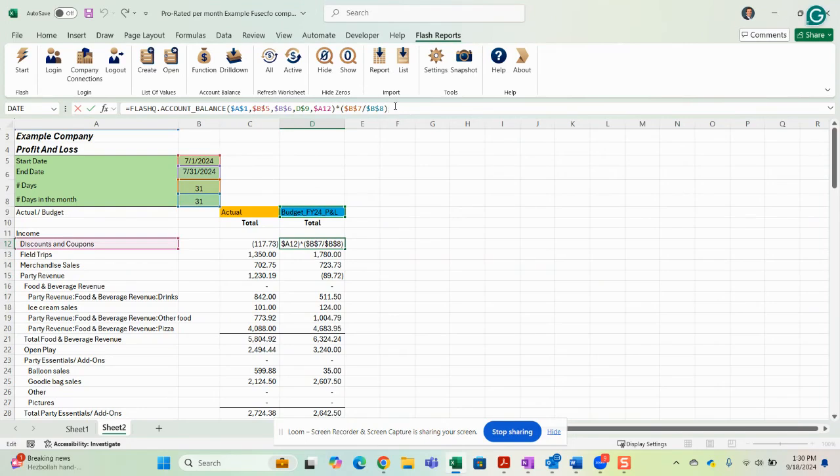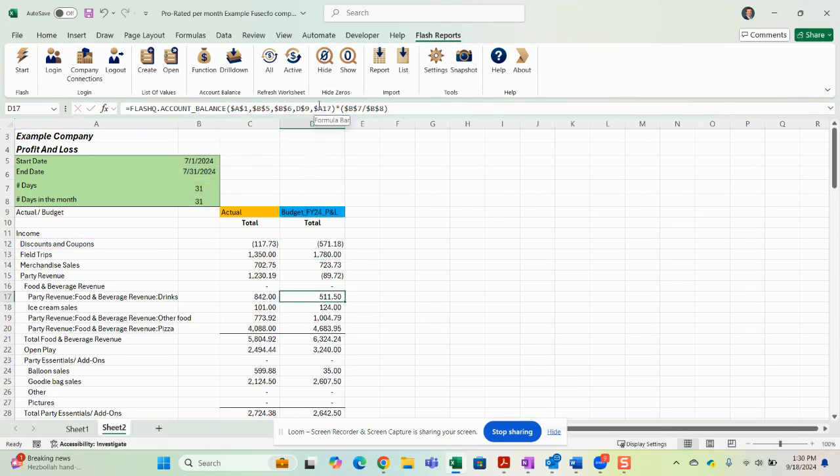So what I've got here, just very quickly, is where I'm combining my Flash reports formula with a standard Excel calculation. I'll show you the formula now, in B7. I'm just calculating the number of days in that specific month, and that's the total number of days in the month. And then I will just do a calculation of prorating whatever balance I'm retrieving from QBO.